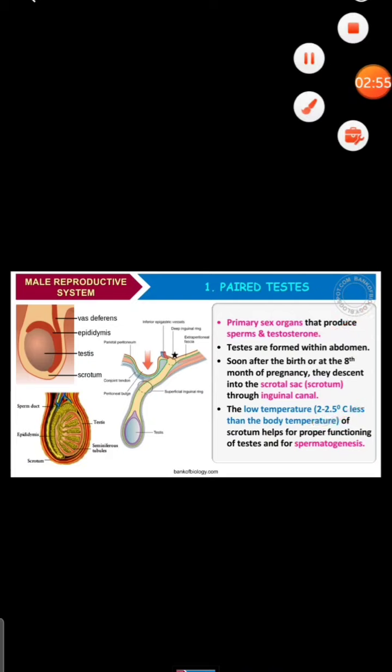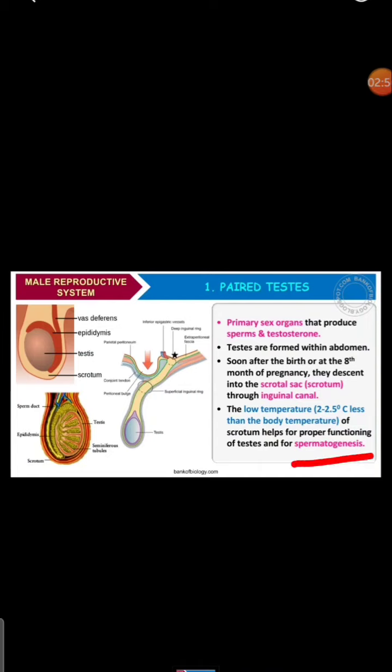For the formation of sperms, or spermatogenesis, this low temperature is needed. That is the reason the scrotum helps for the proper functioning of the testis and for spermatogenesis.